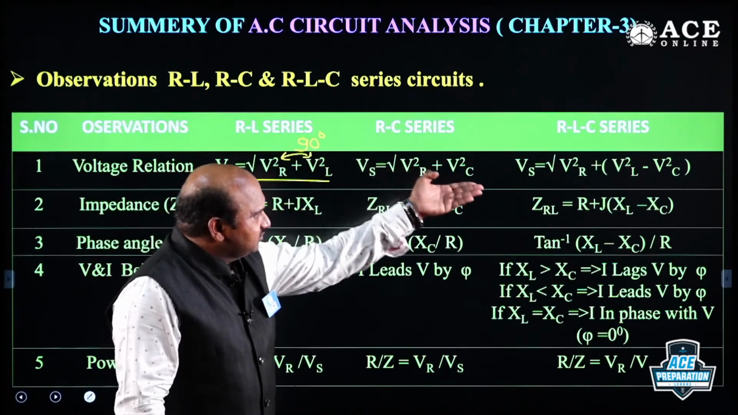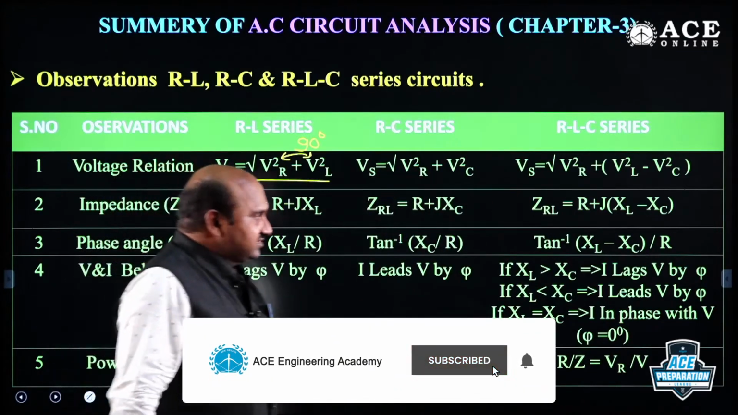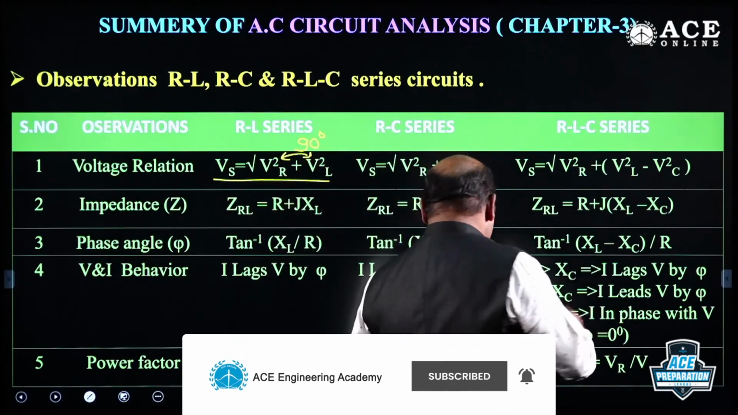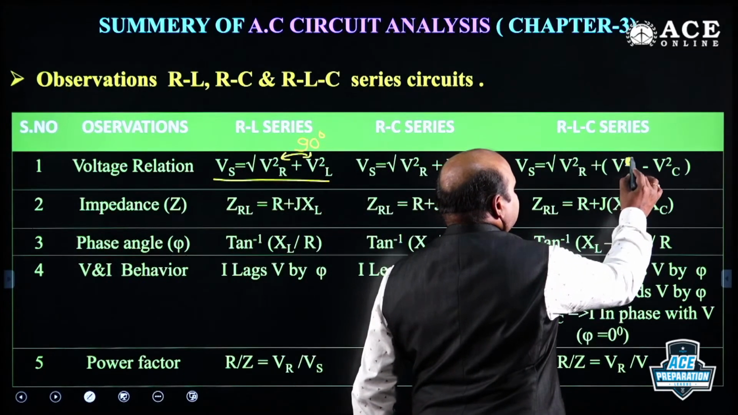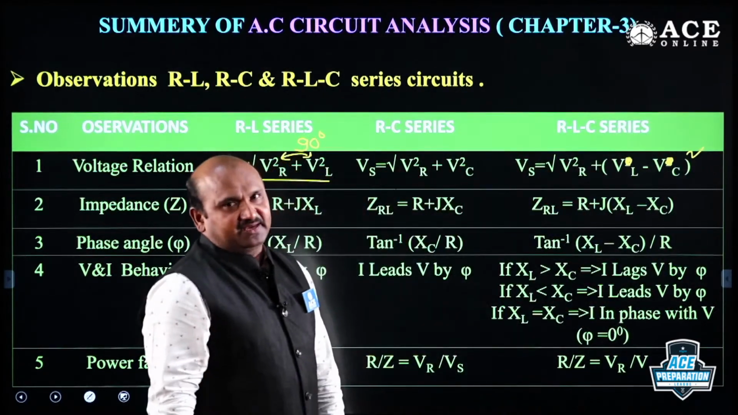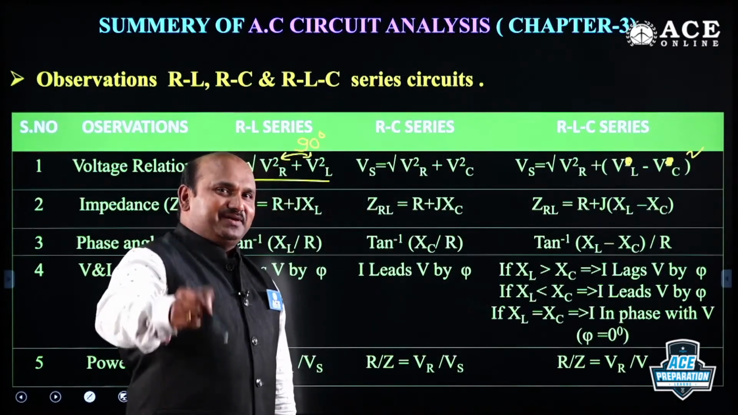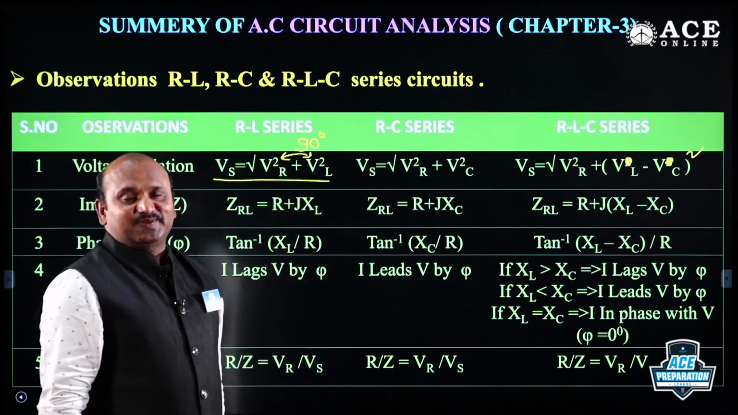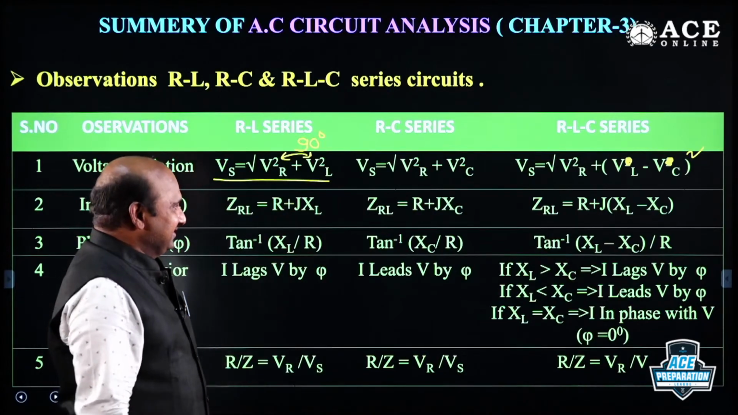Like that capacitor, also here in the RLC series circuit, it is VL minus VC whole square, not VC square. Why VL minus VC whole square? Because you know that both vectors are displaced from each other by 180 degrees, right?